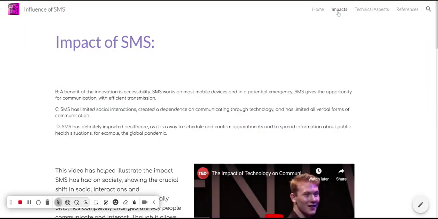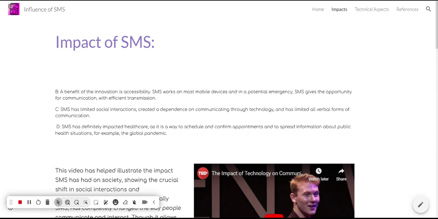Then we can click onto my impacts, and we've got some more questions. Question B was, what is the benefit of SMS? There are a lot of benefits, but a major benefit I found was that SMS works on most mobile devices, so it is extremely accessible, and it can really help in an emergency due to the accessibility it has for different people, whether they have different types of phones. As long as it's a mobile device, SMS usually will work. So it gives the opportunity for communication with efficient transmission.